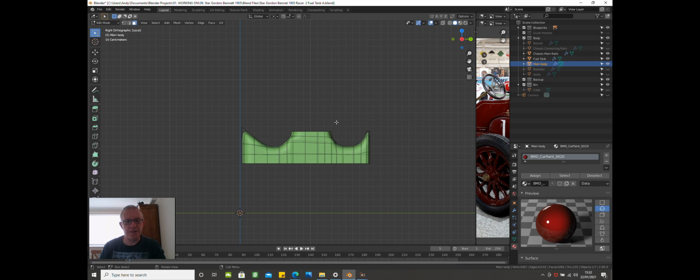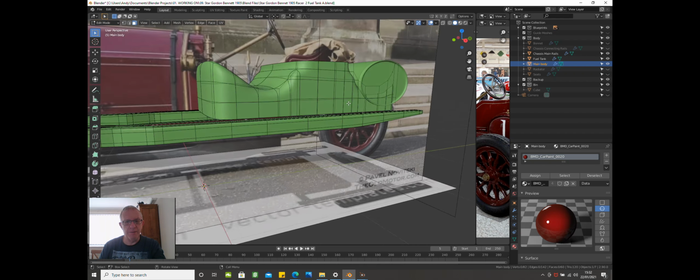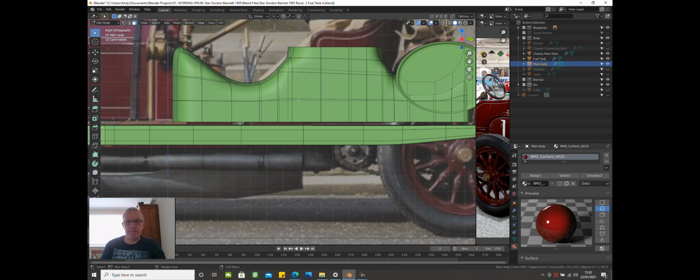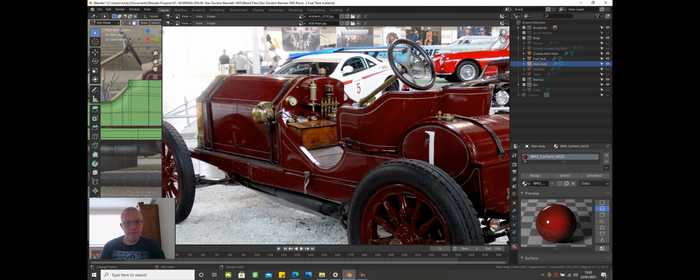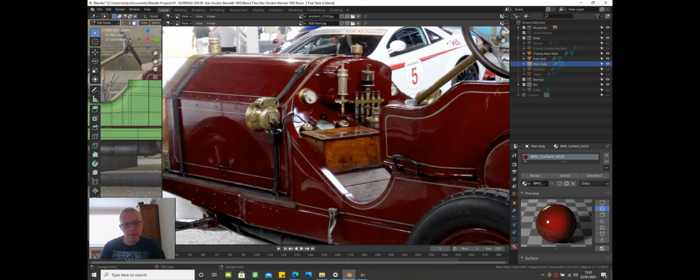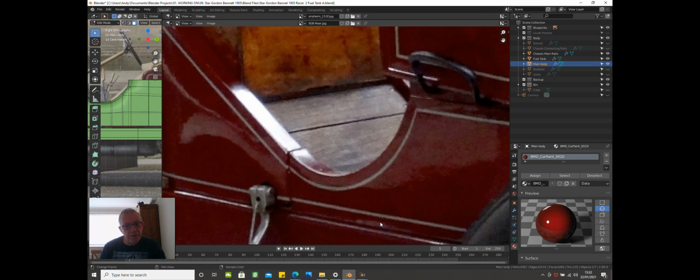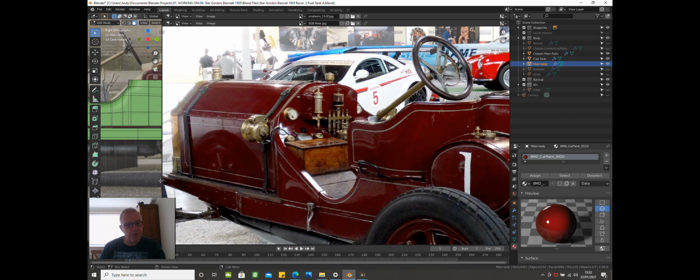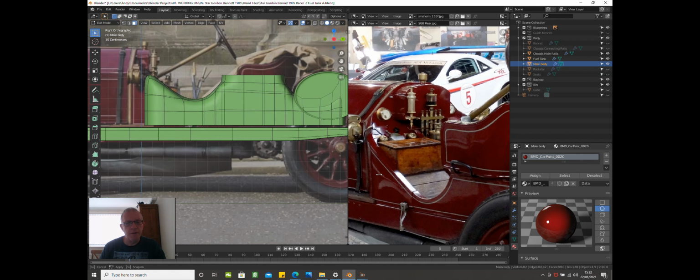So if you press the / on the keypad again, that's where we are. Just a quick look at the body again before we start. So the body essentially is sitting directly onto the chassis. Then we've got this wooden piece going towards the front, which is just under the bonnet or the hood.